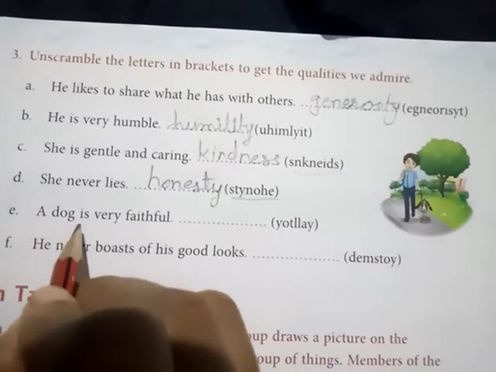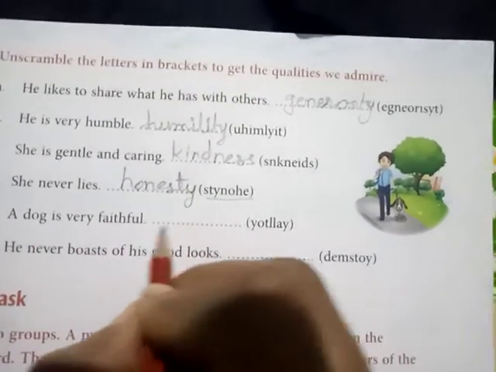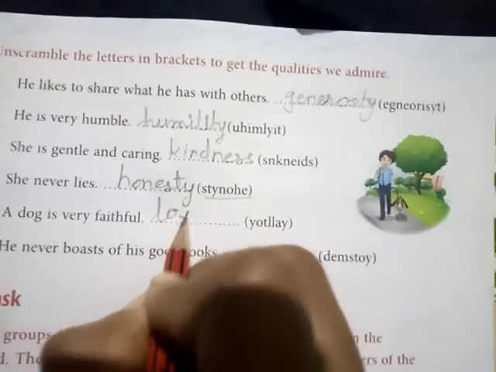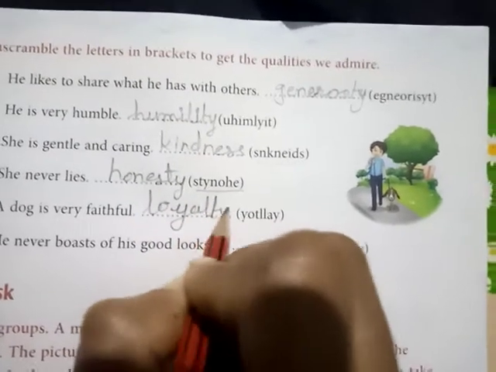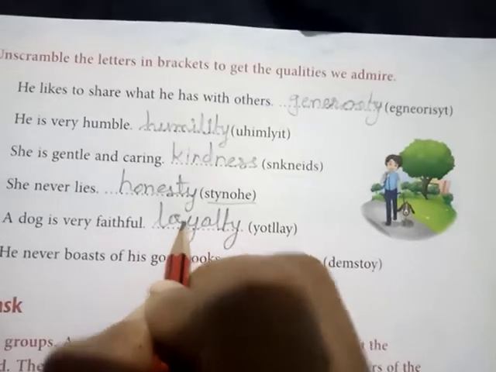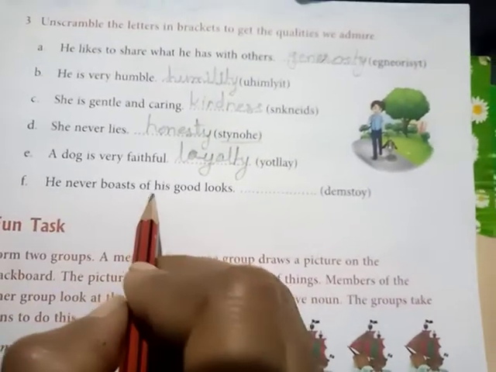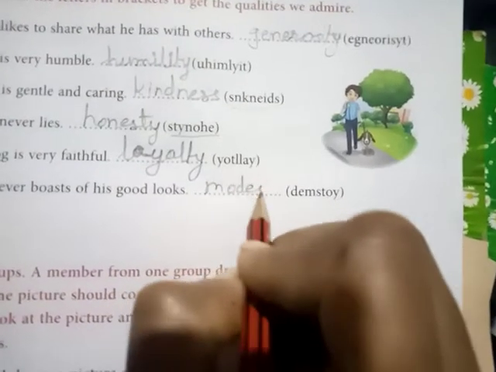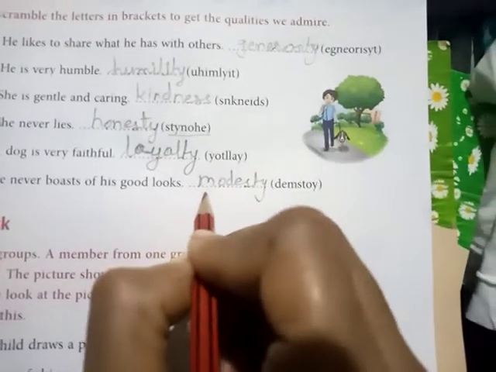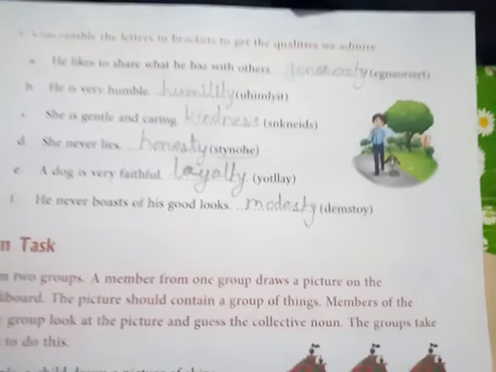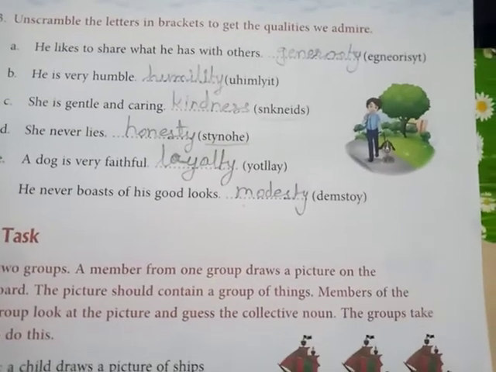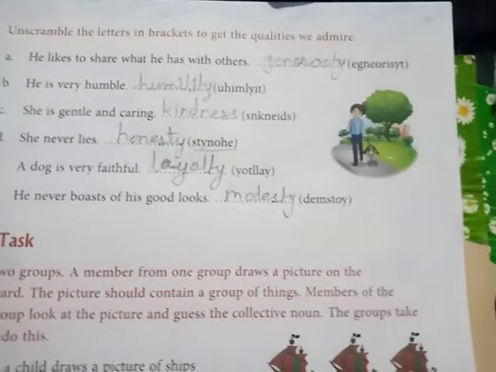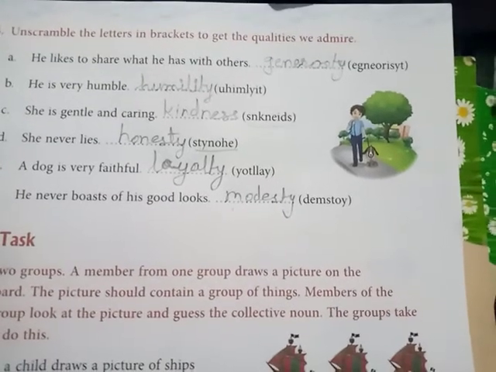E, a dog is very faithful. Loyalty. F, he never boasts of his good looks. Modesty. You are given the scrambled word, so I wrote here modesty. All of you complete the exercise and learn the words. Read it 3 times. Okay, read all the questions 3 times.